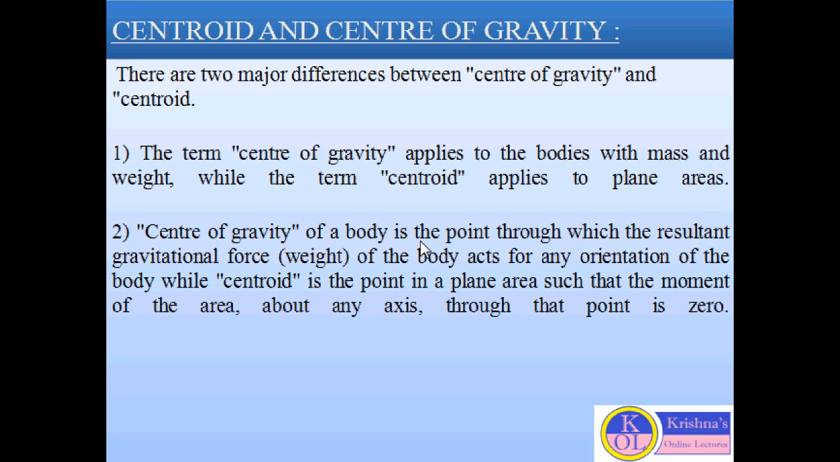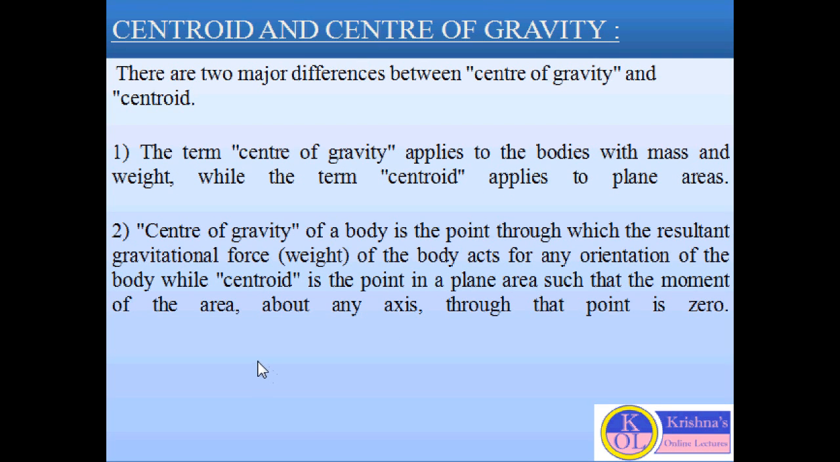Here the center of gravity depends upon the shape of the body, and this may or may not necessarily be within the boundary of the body. It can be beyond the boundary of the body, while the centroid is the point in a plane area, as I told you, applicable for plane figures or two-dimensional areas. So the moment of area about any axis through that point is 0.